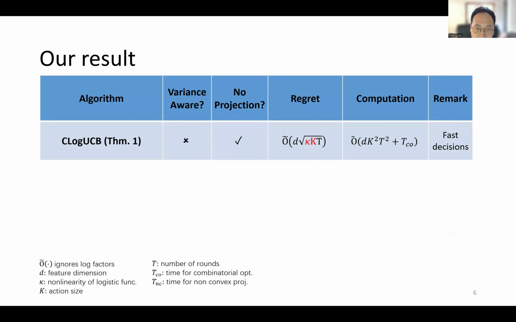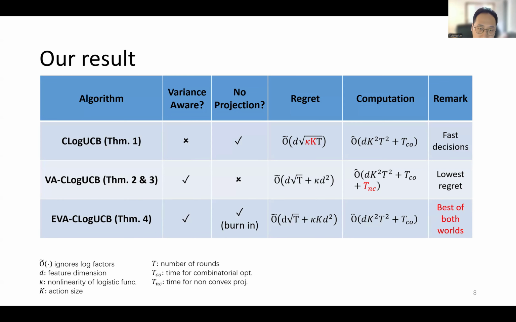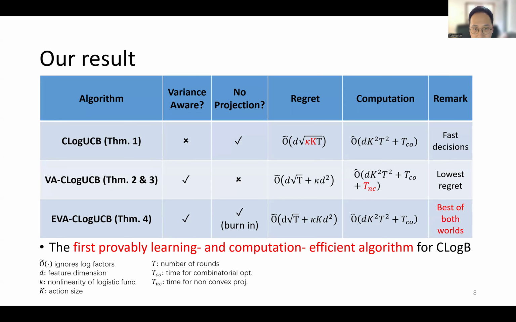Our theoretical results show that the variance-agnostic C-log-UCB is fast and simple, but with slightly higher regret. The variance-adaptive VA-C-log-UCB has tighter regret using projected MLE, but is expensive due to the non-convex projection. So eventually we propose EVA-C-log-UCB, and for time-invariant features, we use a burn-in phase to avoid the projection cost, achieving the best of both worlds.